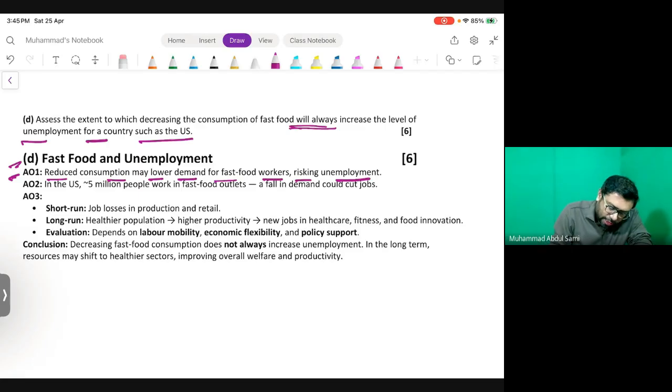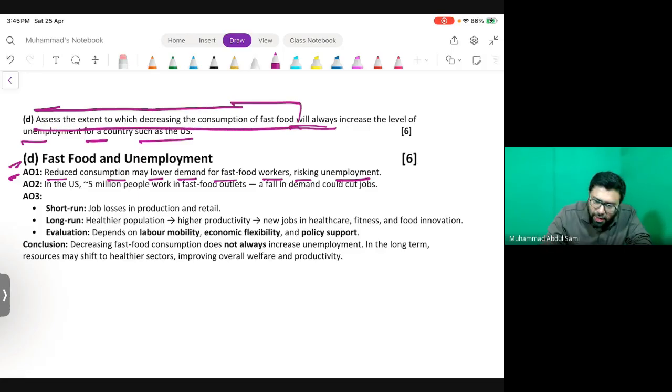Now, as the command would suggest, assess the extent. So directly, I don't think that you need to give some kind of definition about a topic. On the other hand, it is recommended that you directly start commenting on what the examiner has asked you about. Okay, so reduced consumption may lower demand for fast food workers, risking unemployment.